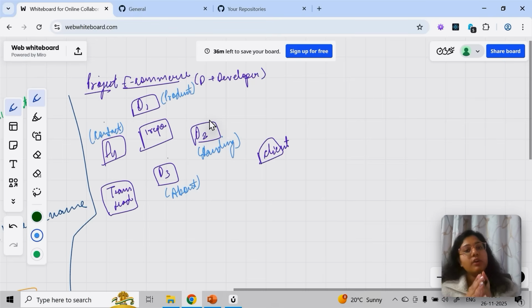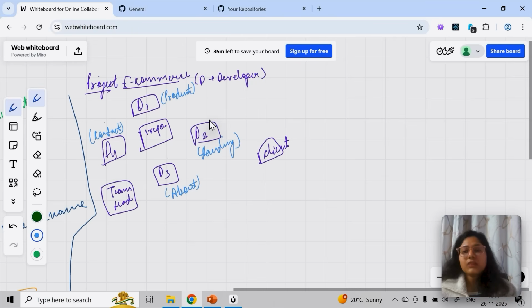Similarly, if you are working on some Java project, in Java you are developing backend APIs. So let's say one person is working on the product data API, one person is working on the about page API, one person is working on the contact information API. Whatever domain or tech stack you are working on, just replace this example with yours. That's why I'm giving e-commerce as a generic domain so that you all can relate. Instead of a website, you can think of mobile, you can think of building an API, or building a UI with any tech stack.